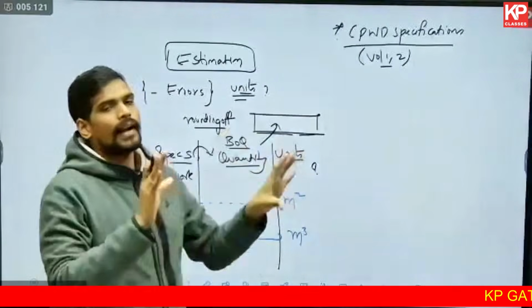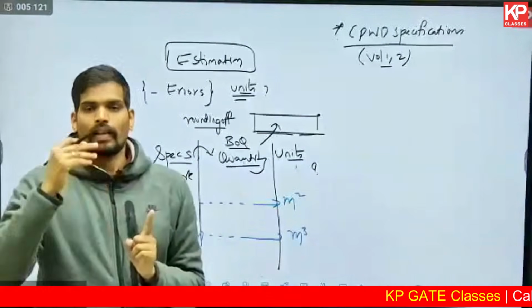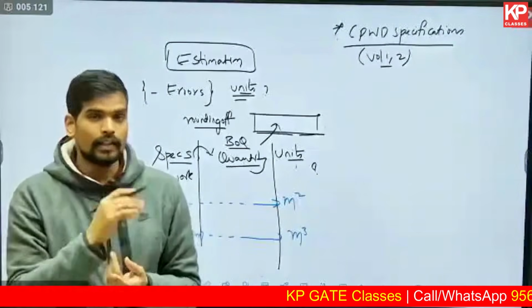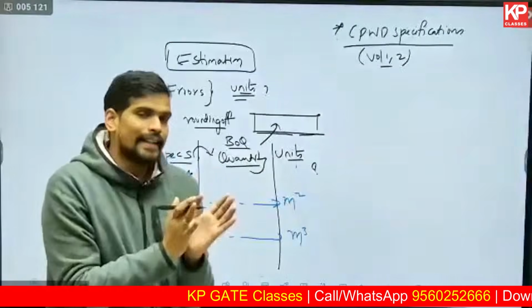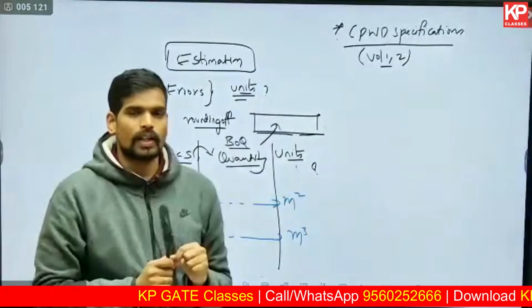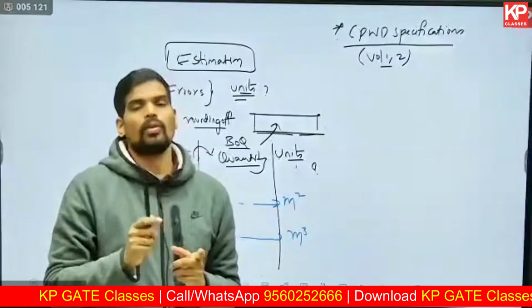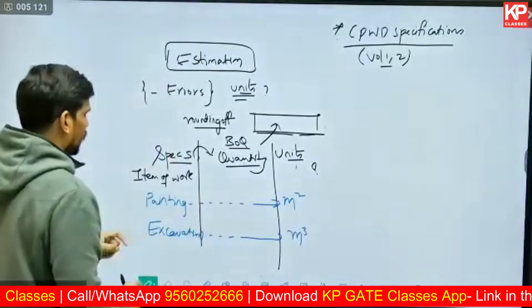In each chapter they write down the measurement units for each item of work. So just go through it. Sometimes you might not find an appropriate unit listed for an item, and you can skip that. Use the index of both volumes of the CPWD specifications and accordingly write down the measurement units. This can be an important theoretical part under the subject of estimation, so that's something you can focus on.